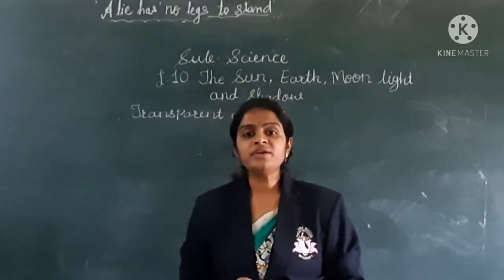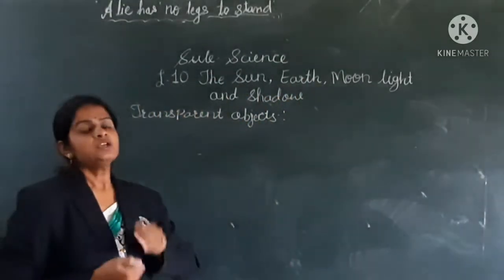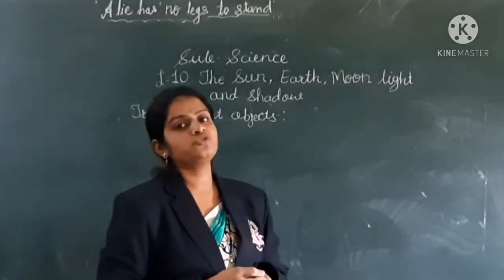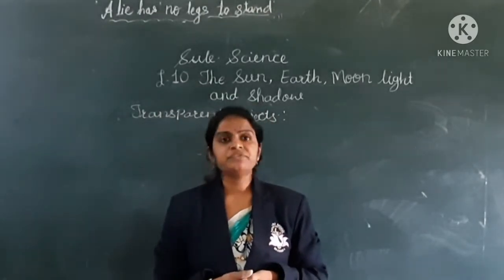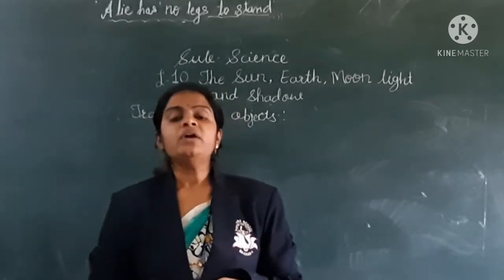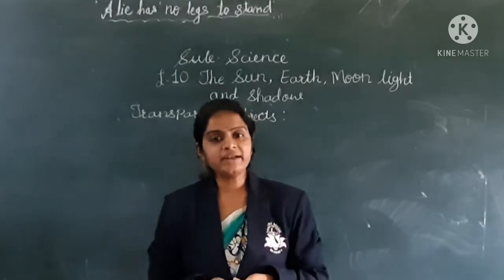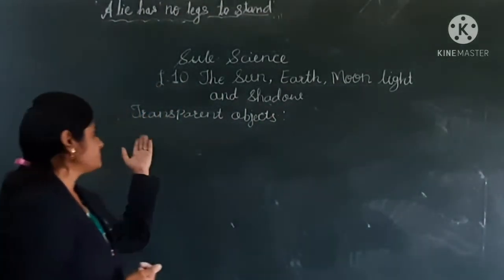So, yesterday we started lesson number 10. Yesterday we learned about the sun, the moon, and the formation of shadows and the objects. So children, today we are going to learn about transparent objects, translucent objects and the eclipses. So let's start. Our second type is transparent objects.